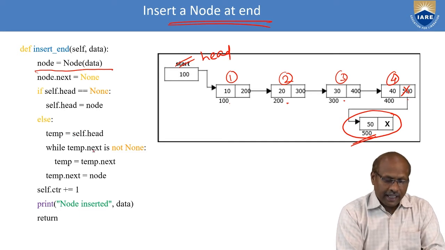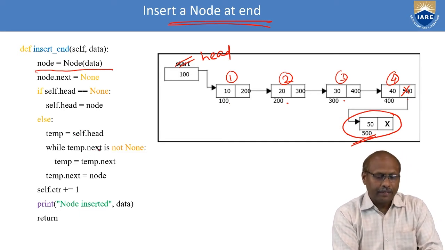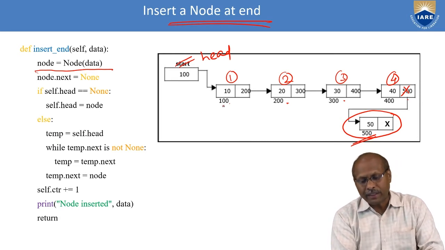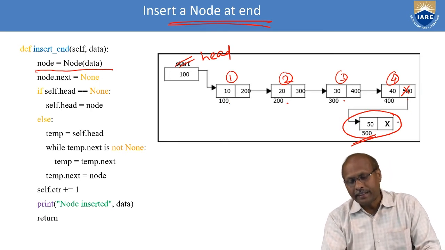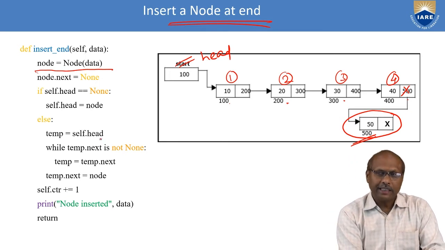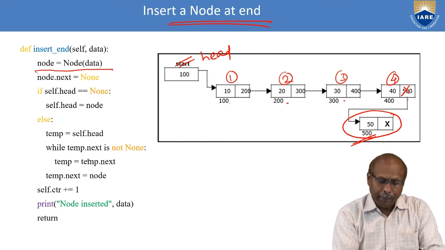If head is not none, that means some nodes are already there. In that case, what do you have to do? You have to traverse till the end of the existing list. After traversing to the end, then I have to attach. So assign the starting address: temp equal to self dot head. And while temp dot next is not none, repeat the process.